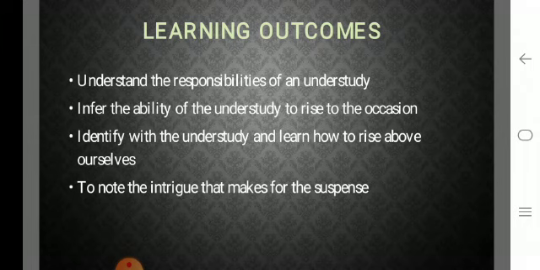So we can understand the ability, that is the potential or talent, of an understudy to rise to the occasion, when they are expected to take the role of another person as the situation demands, and the way they adapt is what we learn. Identify with the understudy and learn how to rise above ourselves. So we can relate to the understudy, and we can also learn how to rise above ourselves, how to get out of ourselves, how we can take the role of somebody else when the situation demands. To note the intrigue that makes for the suspense.